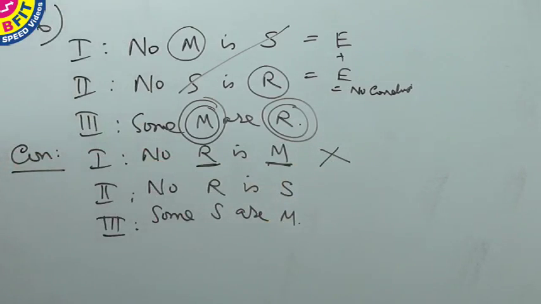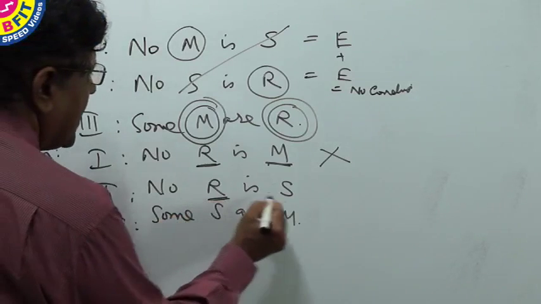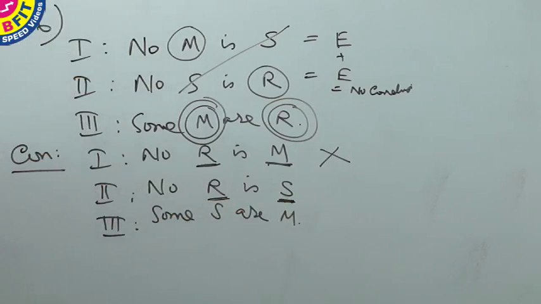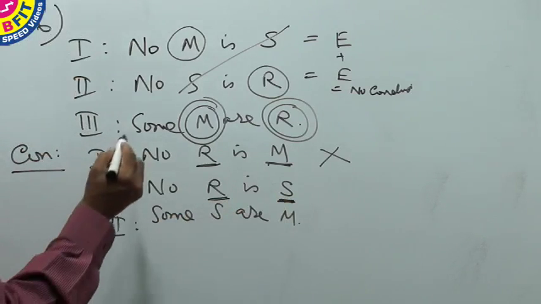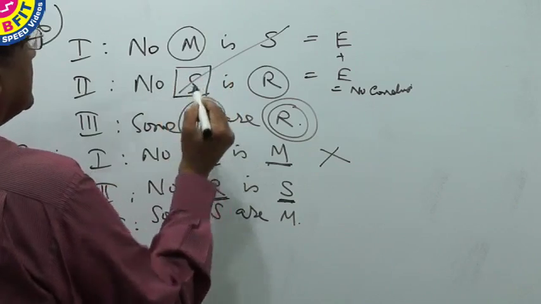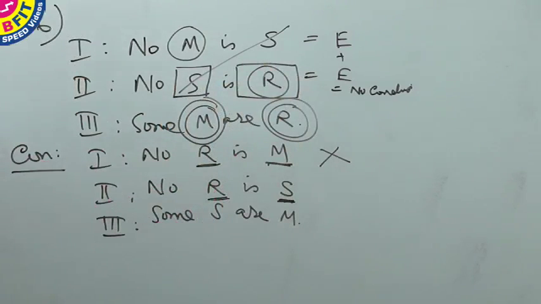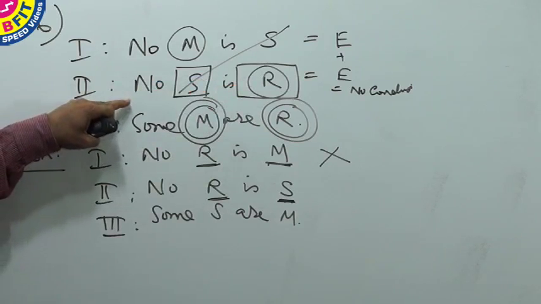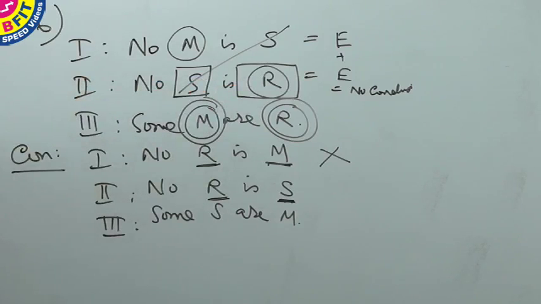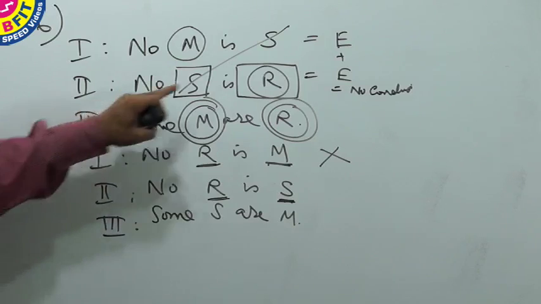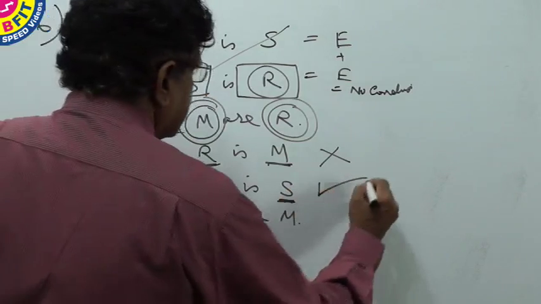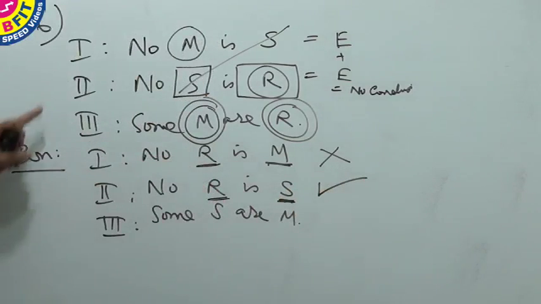Let us go to conclusion 2. R and S. Where is R and S? R and S is in the same statement. No S is R. It is an E-type statement. From this, what is the conclusion we can draw? No R is S. This is a valid immediate inference. So conclusion 2 is correct.